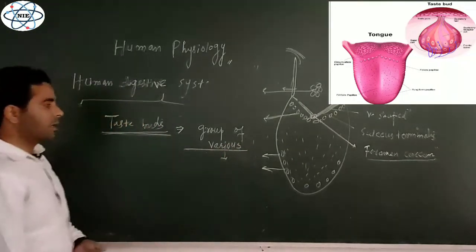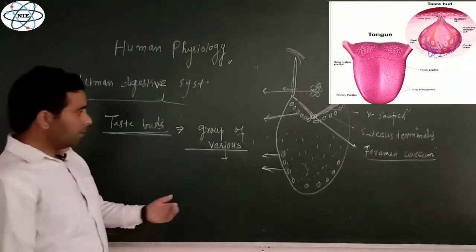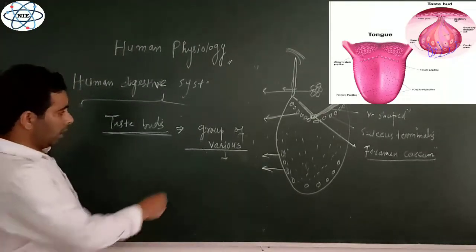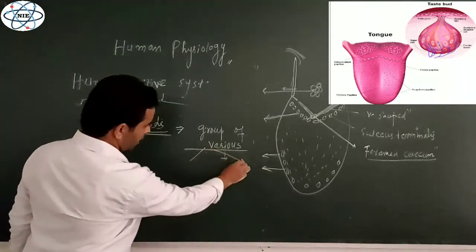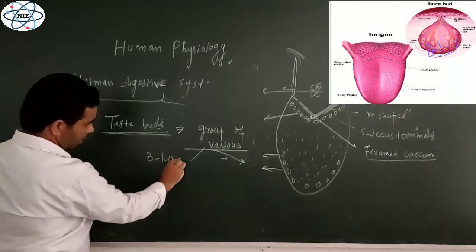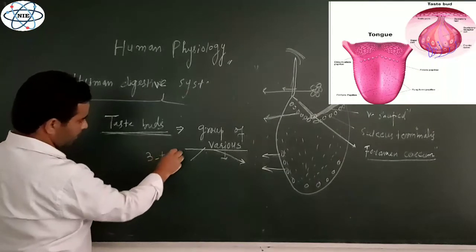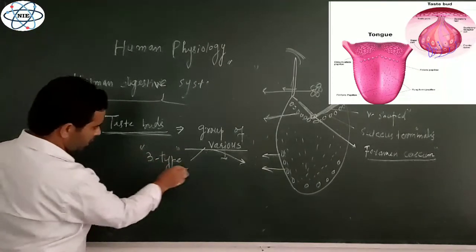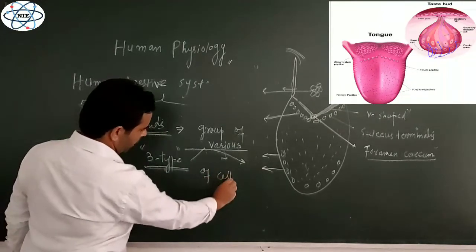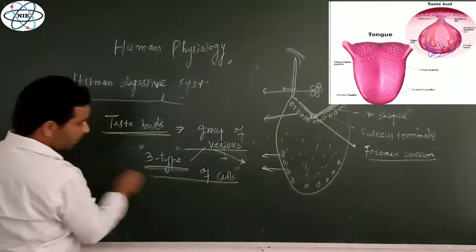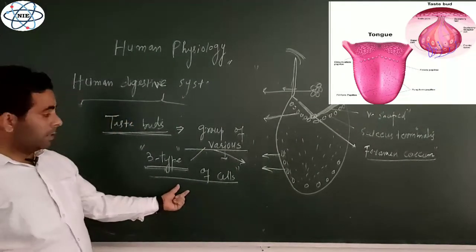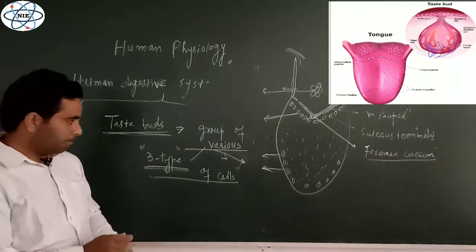Different types of cells are there, and if we see the different types of cells inside the taste buds, you will come to know that there are only three types of cells. A taste bud is made up of three different types of cells.